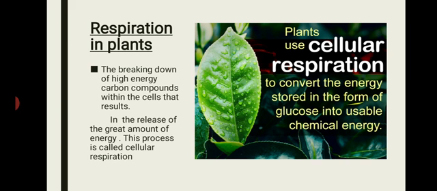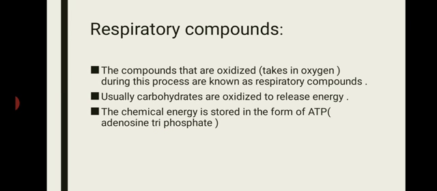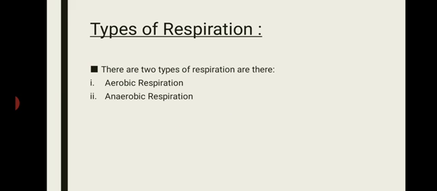Then I told you about respiratory compounds, right? The compounds which take in oxygen are all known as respiratory compounds. Like carbohydrates take in oxygen, so they are known as respiratory compounds. And chemical energy is produced in the form of ATP, that is adenosine triphosphate. Then I told you that there are 2 types of respiration, aerobic and anaerobic respiration.